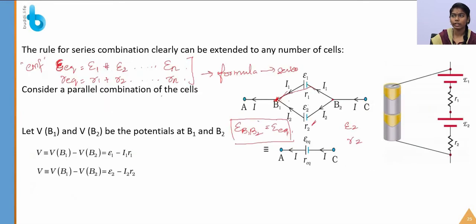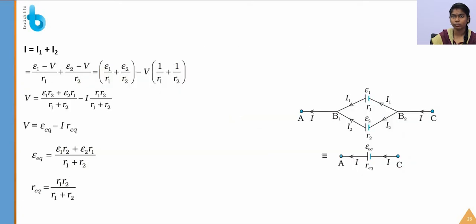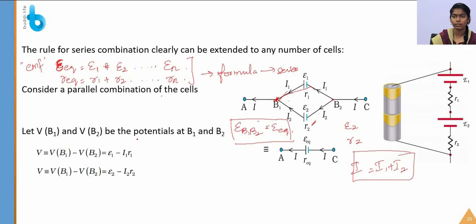We already know that currents are added to get the total current for a parallel connection. So I is equal to I1 plus I2. Instead of I1, I am writing epsilon 1 minus V by R1. Why? Because V is equal to epsilon 1 minus IR1. I will show it with this equation so that you can clearly understand.